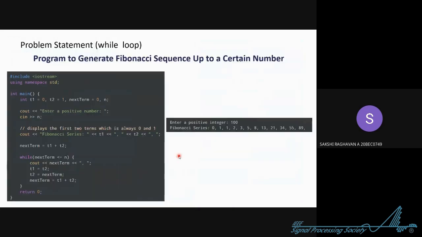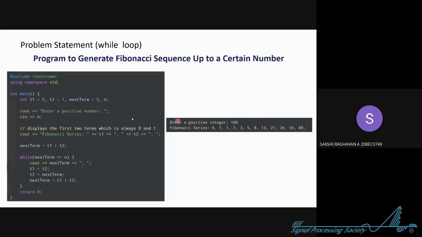Now we will take this question. I'm pretty sure most of you will not know the Fibonacci sequence. So what is it? The thing is, we start by adding two numbers. These two numbers are common for any series. So you add 0 and 1 and you get 1. Now you add 1 and 1, you get 2. Now 1 plus 2, 3. 2 plus 3, 5. 3 plus 5, 8, and so on. Like 13 plus 8, 21. So this is the Fibonacci series.